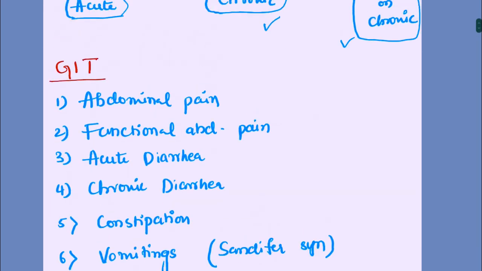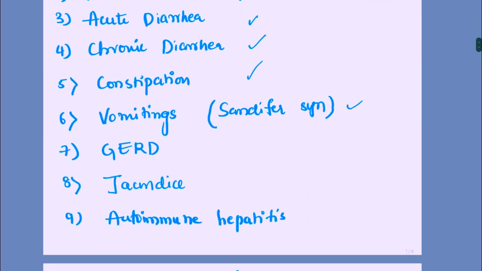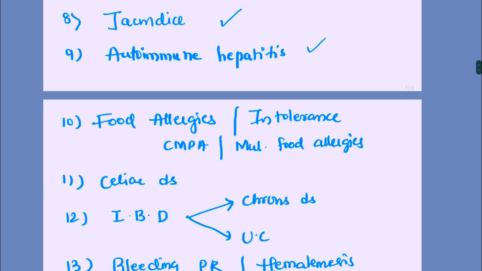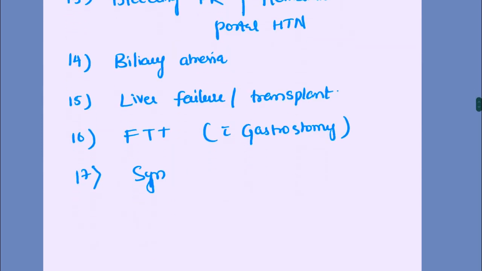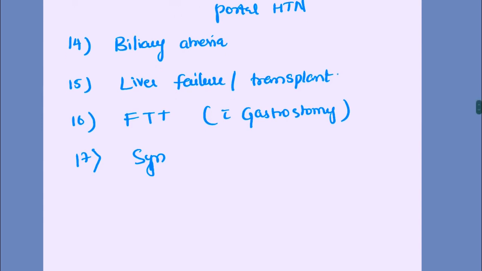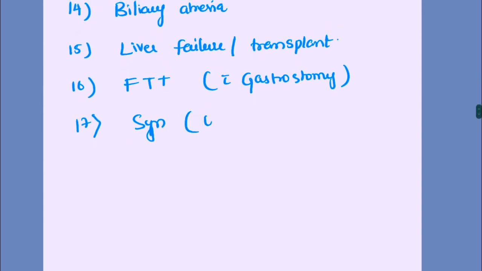So let's see. Abdominal pain, functional abdominal pain, acute diarrhea, chronic diarrhea, constipation, vomiting, gastroesophageal reflux disease with the preterm baby, jaundice, neonatal jaundice, autoimmune hepatitis, food allergies, intolerance, common protein allergies or multiple food allergies, celiac disease, inflammatory bowel disease, portal hypertension, biliary atresia, liver failure or transplant, failure to thrive, or any syndromes can be kept, like Wilson's disease. Wilson's disease can also be kept. Okay, alright.